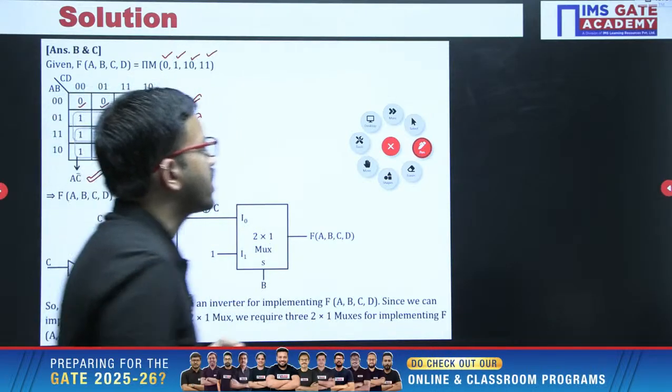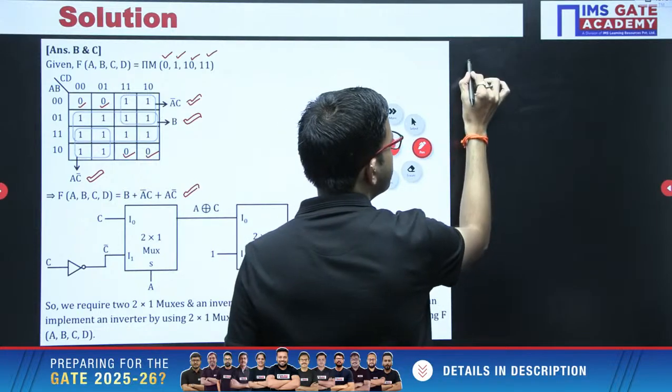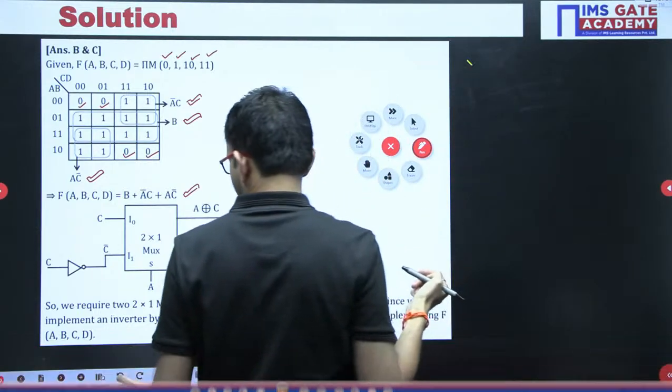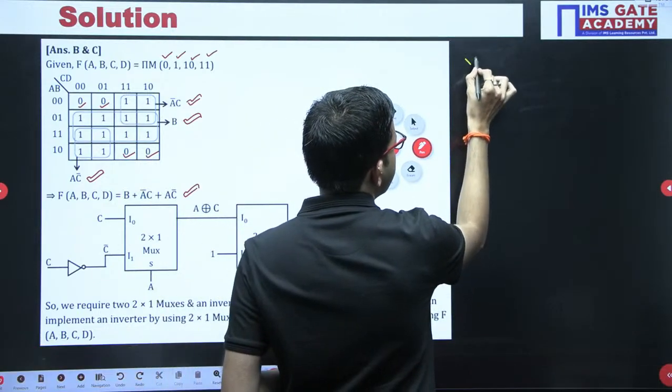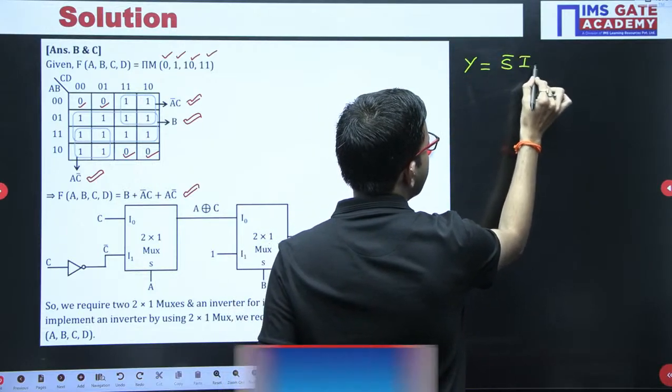First of all, I hope all of you are familiar with the standard equation of 2/1 mux. Say for example, I am considering y equal to s bar I0 plus s into I1.